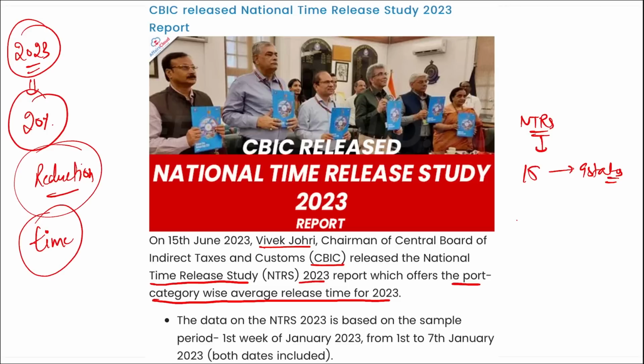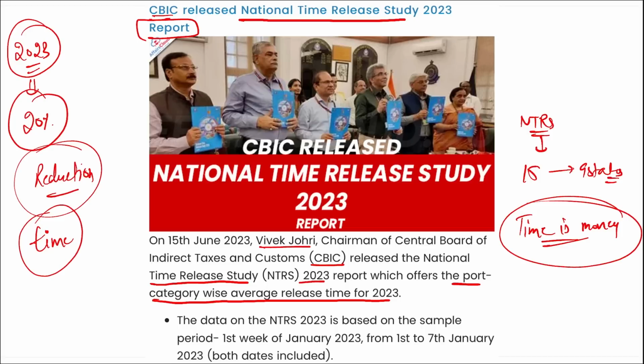So there is a very famous saying, time is money. We can definitely say in this case that time is money, that if we are saving time, that means we will be using that time to unload other goods, and that is basically saving more money or making more money. Correct? So it is your CBIC that released this National Time Release Study for 2023 that is basically related to the unloading and offloading of various products from the ports. For this data, around 15 ports from 9 different states were taken into consideration for this particular report.